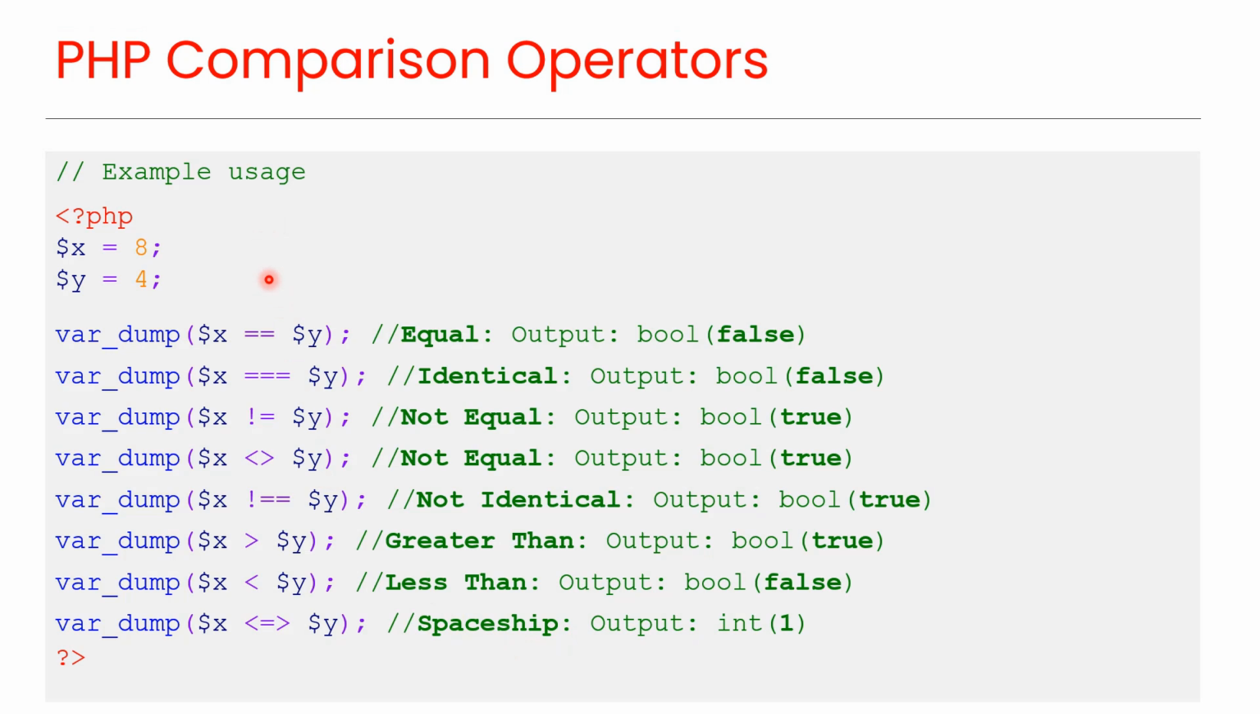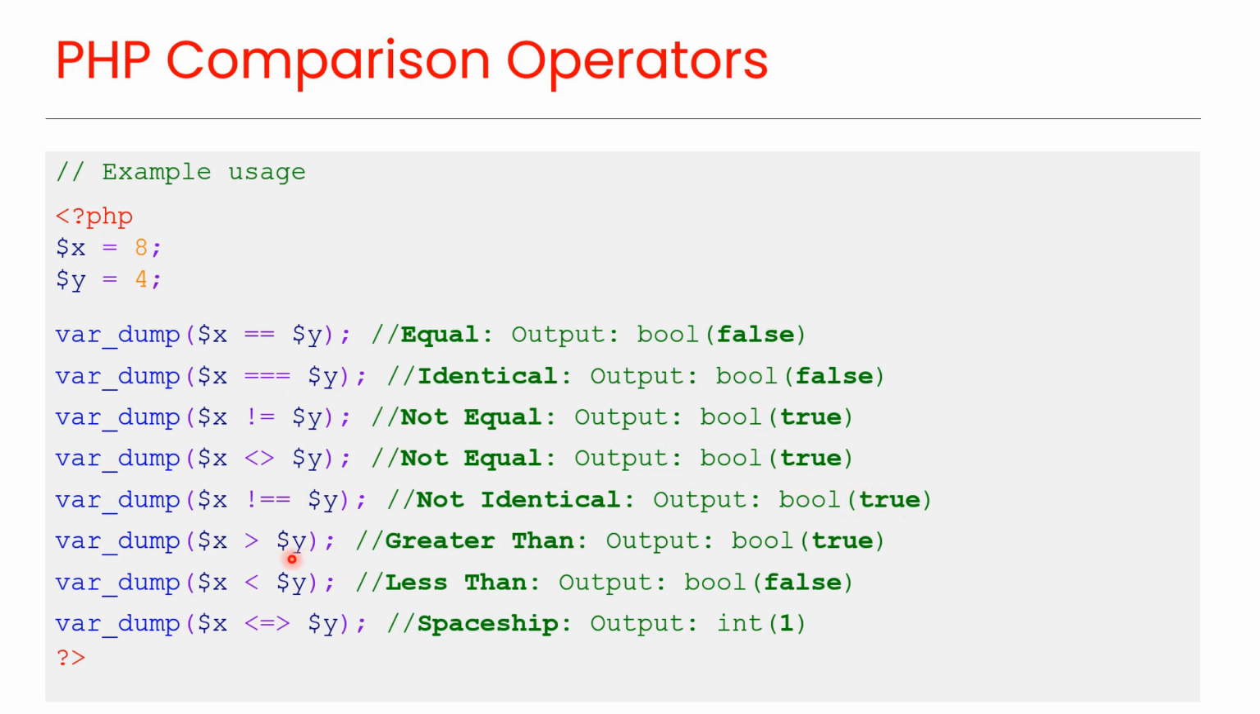This is an example of PHP comparison operators. In this example, we have two variables, x and y, having these values, and here we are checking the data type and output of these comparison operators for the variables x and y. In the first two cases, the output is false because x is not equal to y. In the next three cases, the output is true because x is not equal to y.